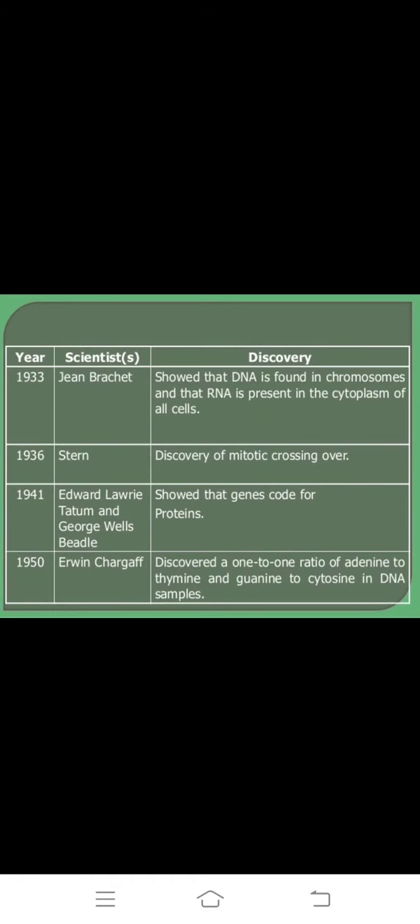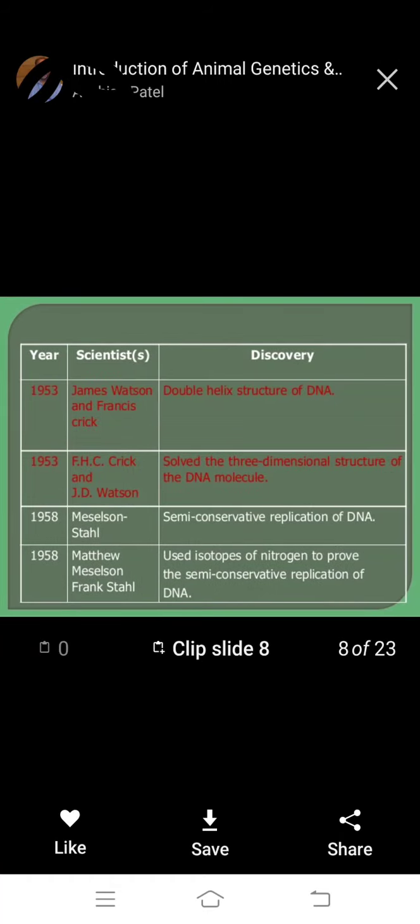How is it possible? Adenine pairs with thymine, and guanine pairs with cytosine in DNA. So the 1:1 ratio is Chargaff's rule, 1950.